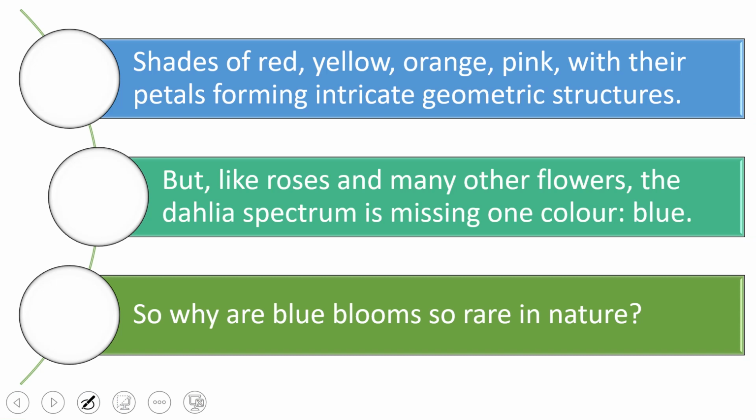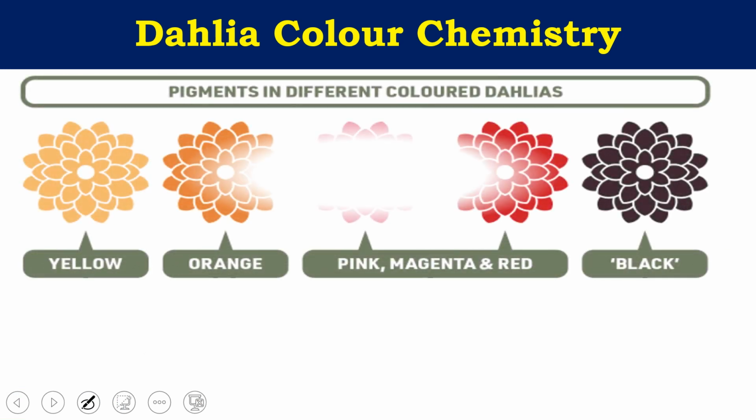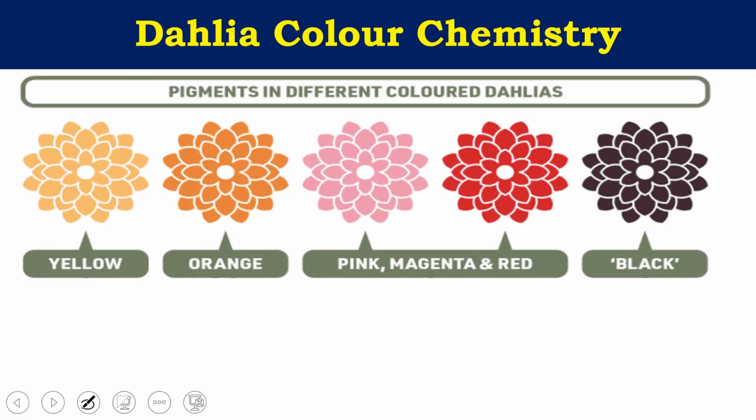Let's start with what causes the dahlia colors we do see. These are due to the complex interplay of some chemicals. There are three important chemicals. These are the different flowers, different colors of dahlia. We can see yellow, orange, pink, magenta, red, black, but not blue. You can see purple, but you cannot see blue.